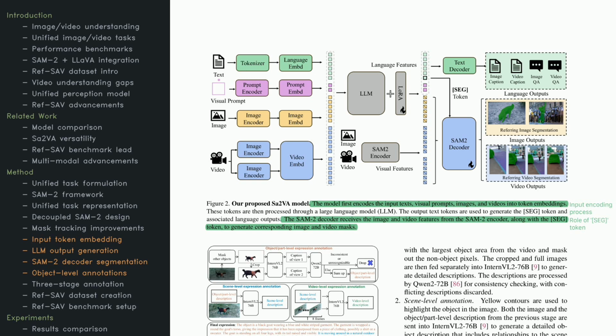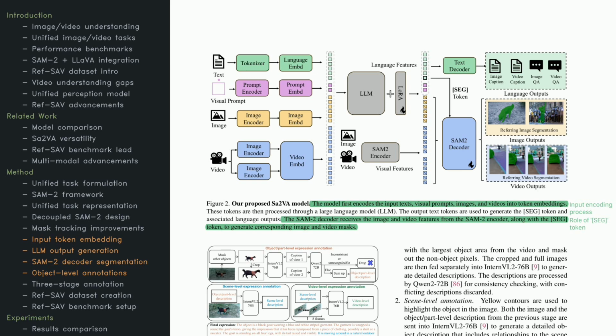Next up is the SAM2 decoder. It takes the visual features from SAM2's encoder plus the token to produce segmentations for images and videos. You can see it outputting results like referring segmentations, grounded captions, or even answers to visual questions. This modular design means the system can handle a wide array of tasks while remaining accurate and easy to adapt.